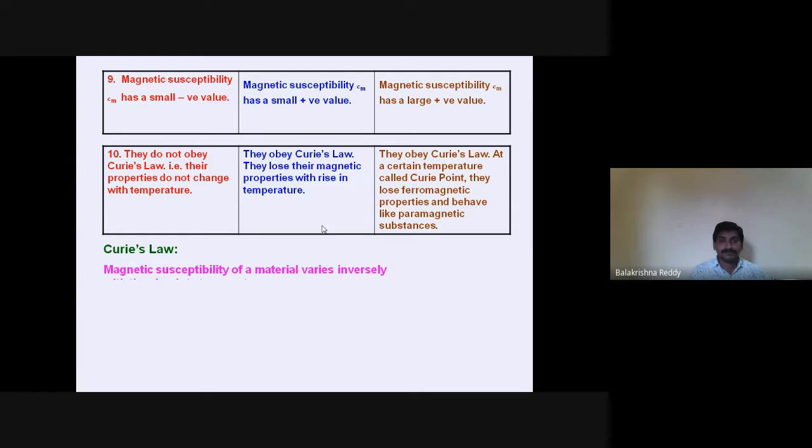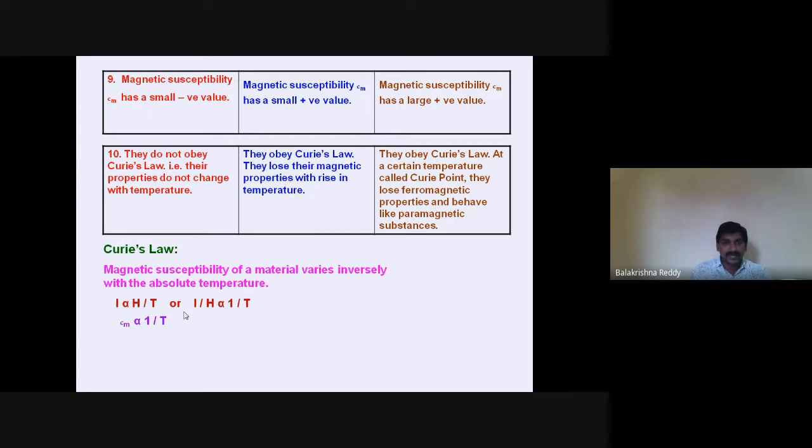So that is with respect to magnetic susceptibility as explained here. Magnetic susceptibility of a material varies inversely with the absolute temperature. That is what we call Curie's law. That is, I is directly proportional to H by T, where H is the magnetizing field and T is the temperature.